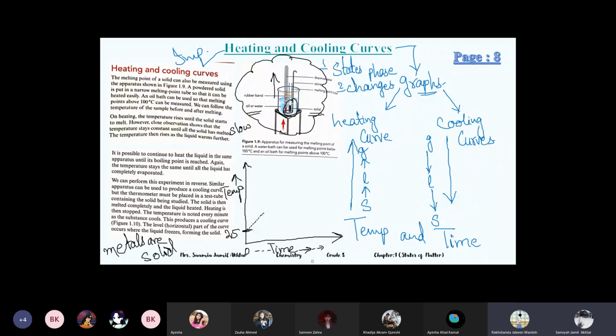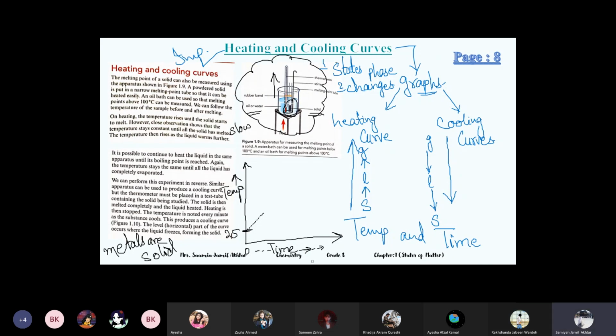No, they are separate. Don't mix them. The heating curve is separate. There will be no effect of the heating curve on the cooling curve, or of the cooling curve on the heating curve. They are separate graphs. I am just drawing the heating curve right now, first.